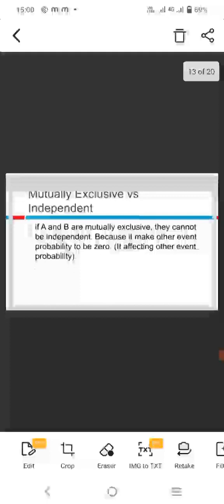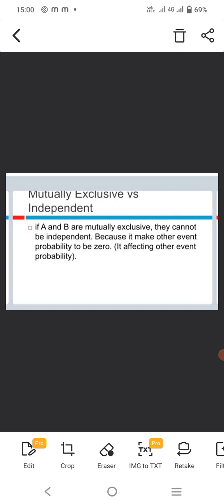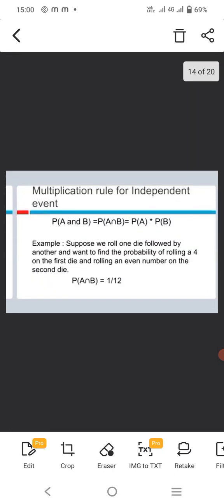Next, mutually exclusive versus independent. If A and B are mutually exclusive, they cannot be independent, because one makes the other event's probability 0, affecting the other event's probability. This is mutually exclusive versus independent events. The next is the multiplication rule for independent events.